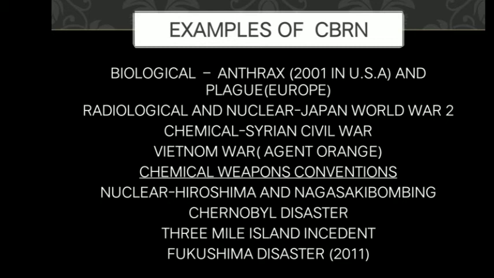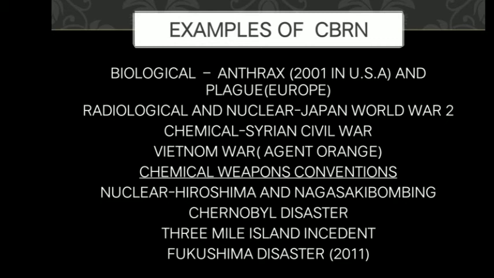For chemical attacks, a lot of chemicals were used in the Syrian civil war, and in the Vietnam War Agent Orange was used. These are generally called nerve agents. The moment these chemicals are released into the environment, they cause great damage to the nervous system of a human being, and the ultimate result is death because of nerve damage.